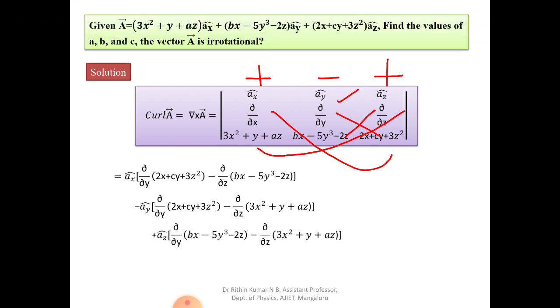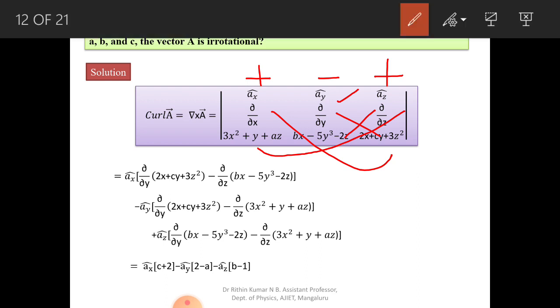Similarly the last one, az cap. So del by del x of bx minus 5y cubed minus 2z minus del by del y of 3x squared plus y plus az. So further let us continue. When you solve this one, we will end up with, you can see here, ax is ax, here we have written that one. So del by del y of 2x is 0, this is equal to 0, and cy, so that is equal to c, so this is equal to c, and anyways this is equal to 0 again.